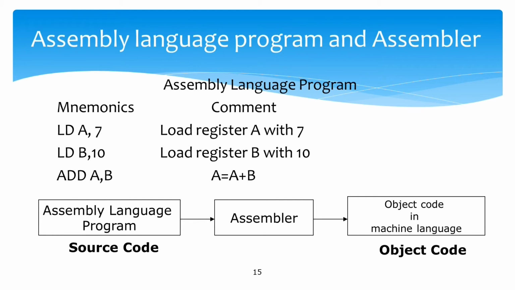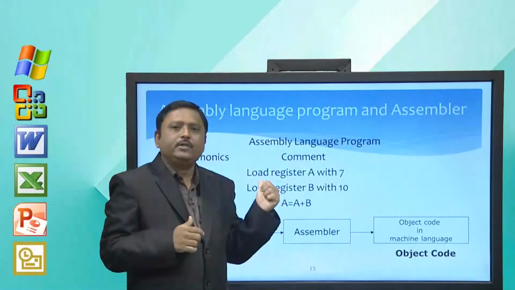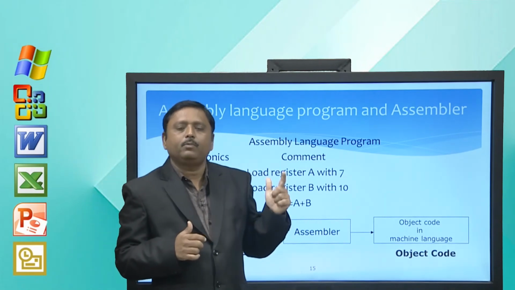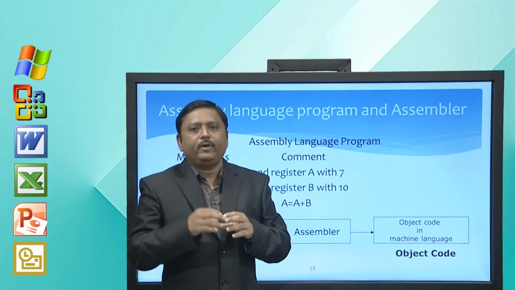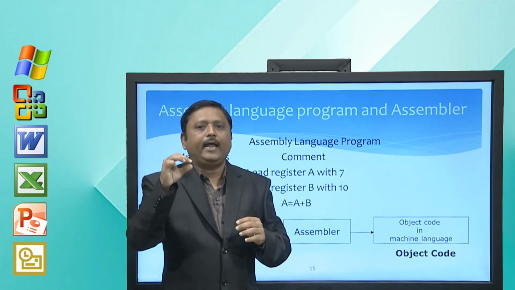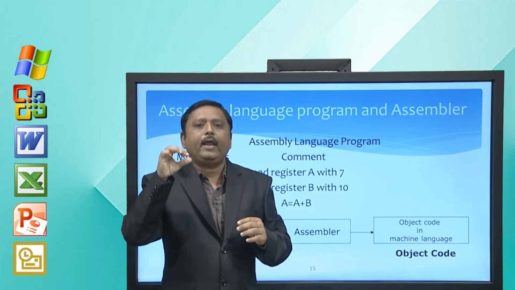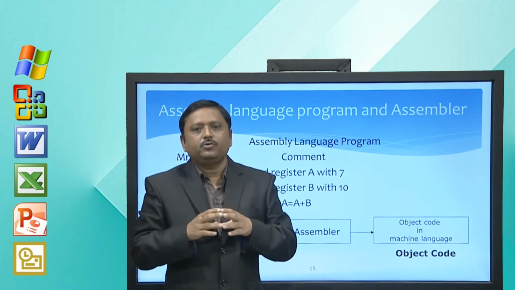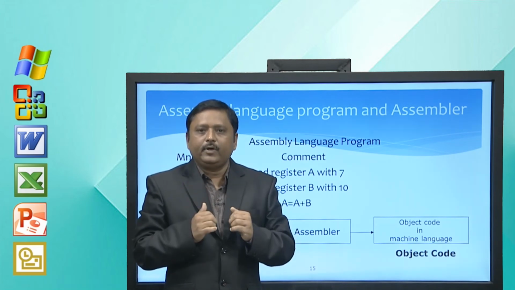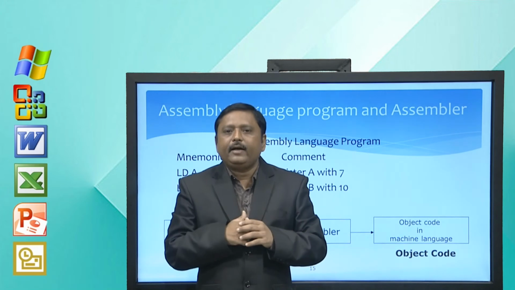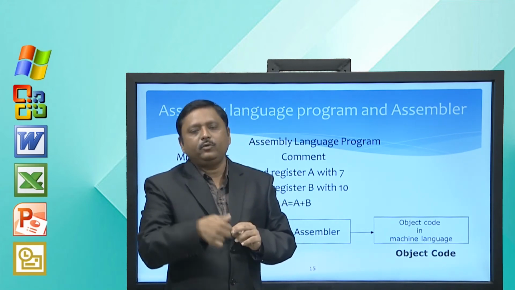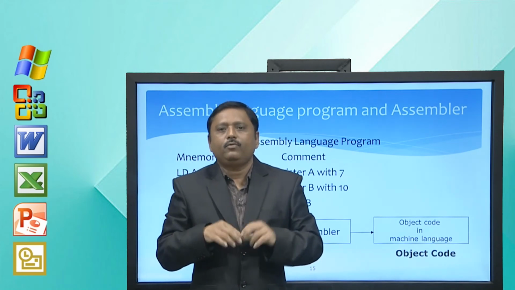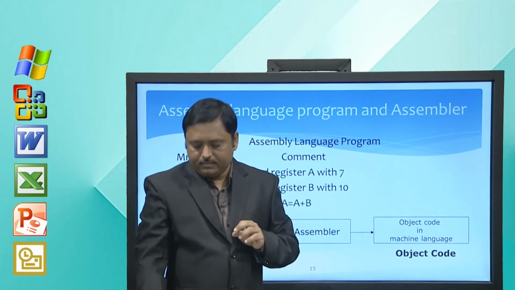If you remember the slide of the machine language instruction code, the same code is very difficult to understand in the case of machine language, but here you can easily understand because it has a certain code like LD for load, ADD for addition. So, it is easy to understand, but the disadvantage part is you need to convert these into 0s and 1s. For that you require an assembler.